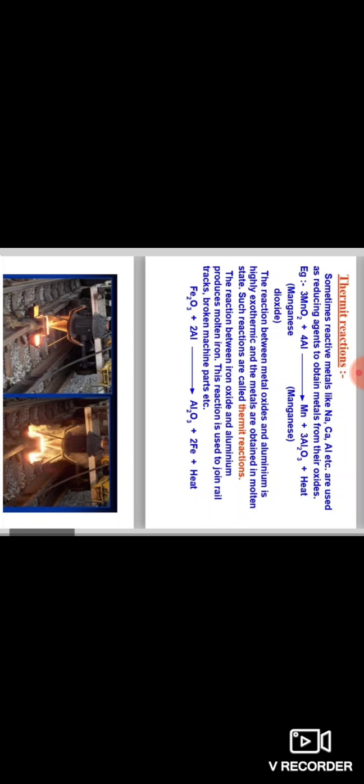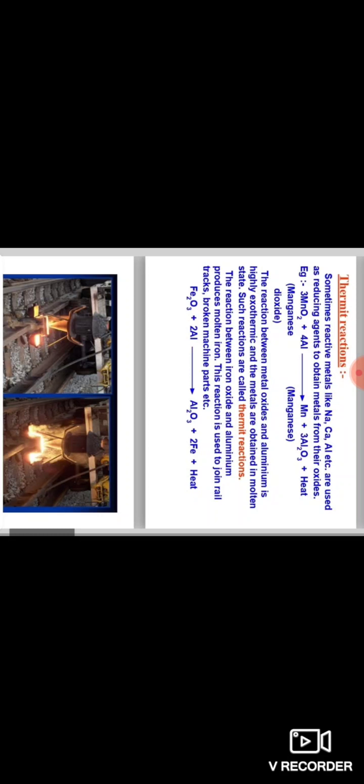This question is very important in your examination. What do you mean by thermit reaction? The reaction between metal oxides and aluminium is highly exothermic and the metals are obtained in molten state. Such reactions are called thermit reactions.